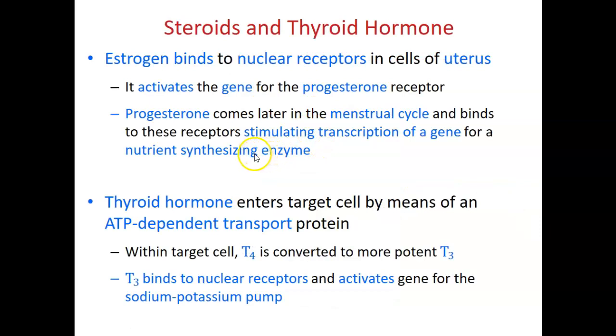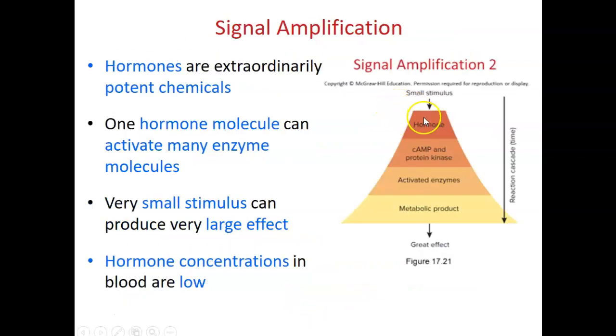The examples are shown here. Estrogen is a steroid hormone. It will directly bind the nuclear receptors to control the activity of progesterone and synthesize a series of enzymes to regulate the uterus and the ovarian activities. Thyroid hormone is a hydrophilic hormone. It will bind to the protein and turn on a cascade of ATP-dependent proteins to control the T cell maturation and activities. The signal produced from the binding of receptor and hormones can be amplified through the second messenger cascade.